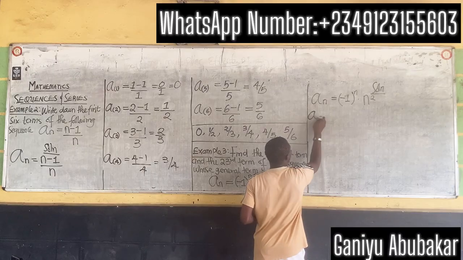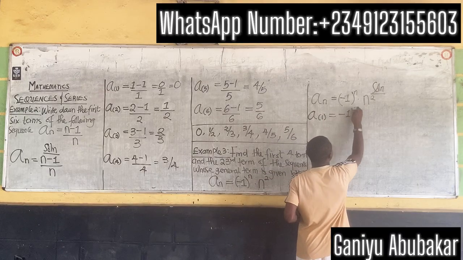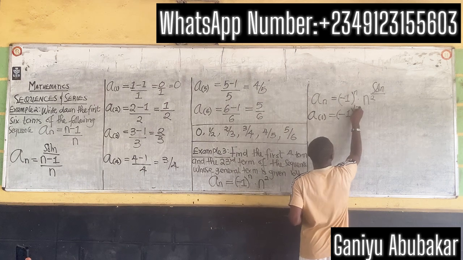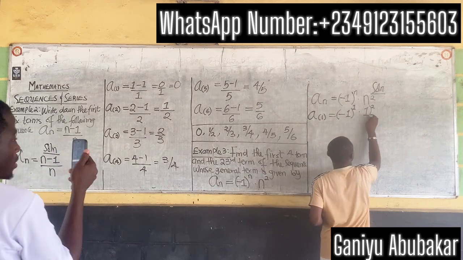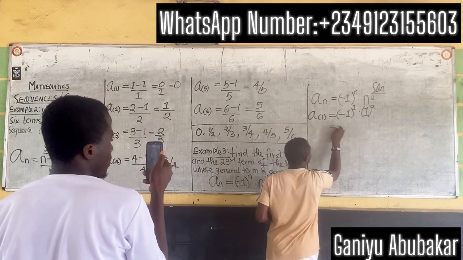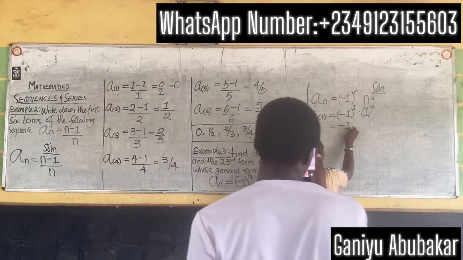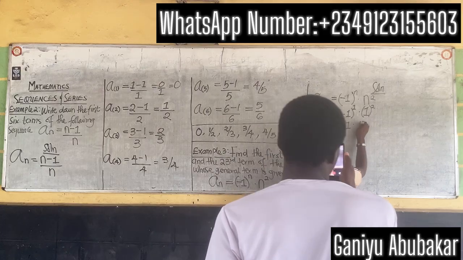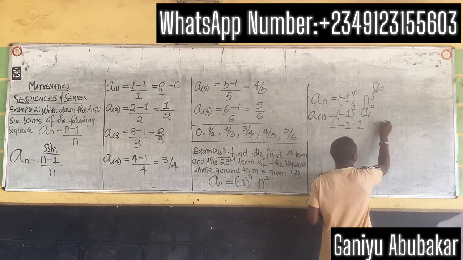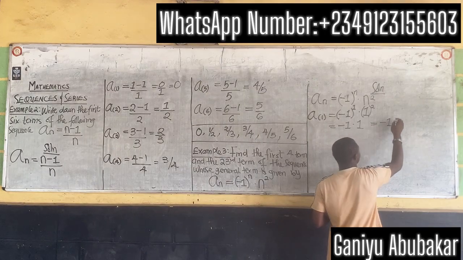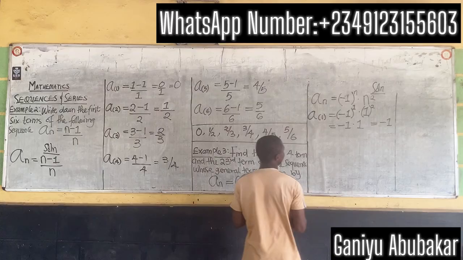So I'll have a_1 equals (-1) all to the power n, and we said n is 1 in this case, dot 1 squared, right? This one gives you (-1)^1 gives you -1, dot 1 squared gives you 1. Multiply -1 by 1, I have -1 as my answer here. Alright, that's putting n as 1.